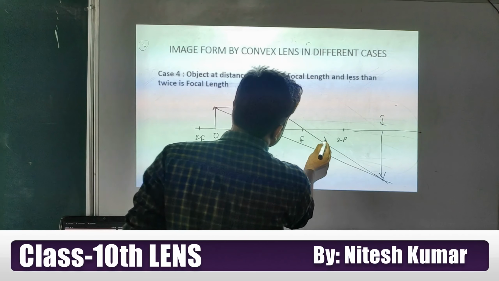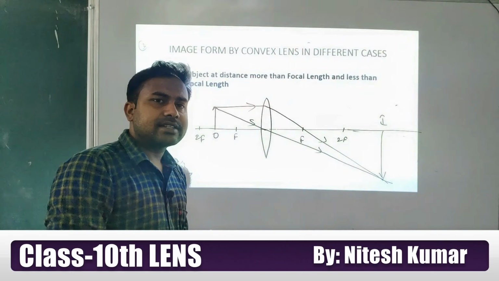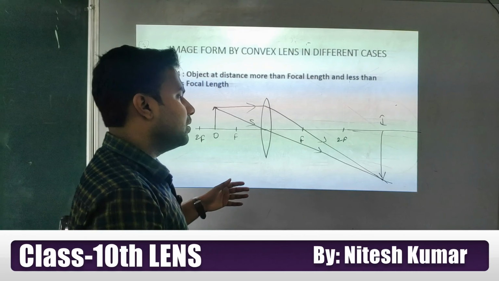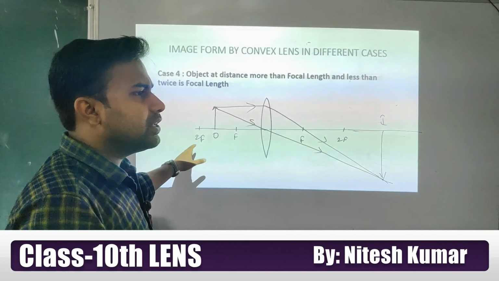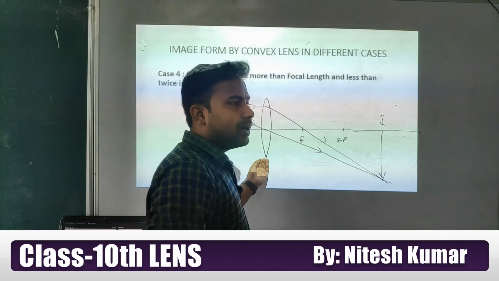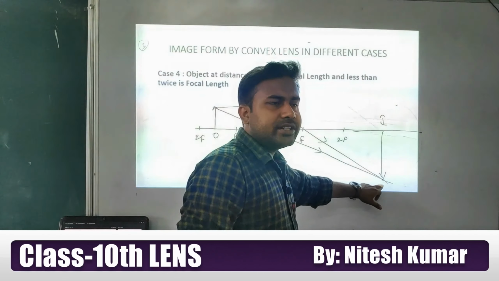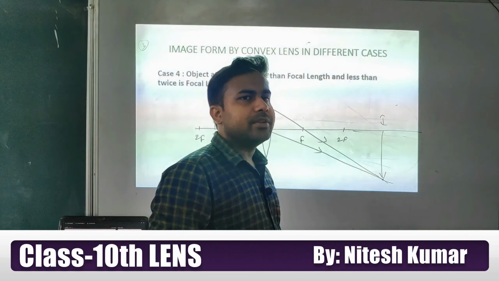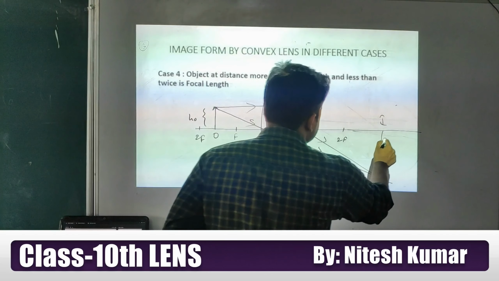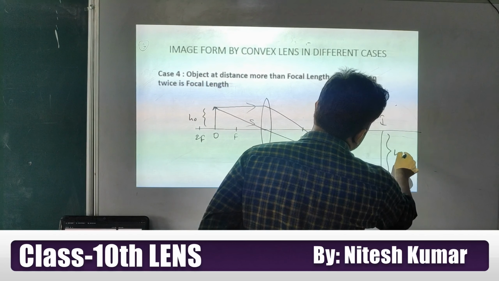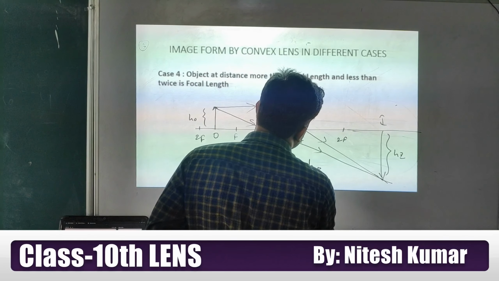Look at this ray diagram, students, this arrow denotes the direction of propagation of the ray. Okay student, here our object is placed between F and 2F. After refracting through this convex lens, these rays cut each other at this point, which means the image is forming at this point. Look at this, if this one is the height of the object and this one is the height of the image, what can you say? The height of the image is greater than the height of the object, is it or not?